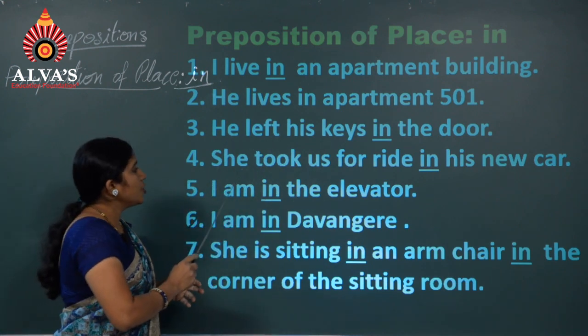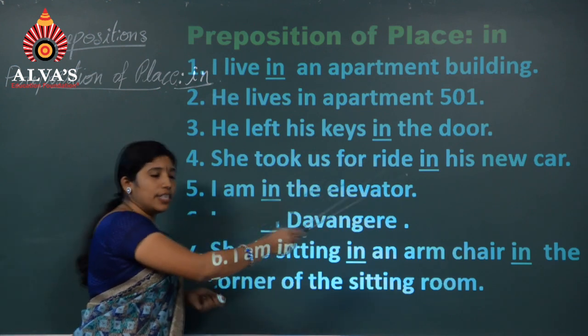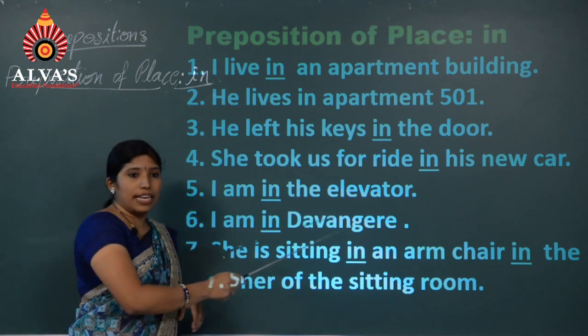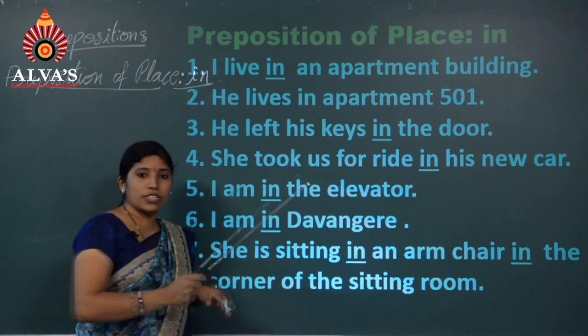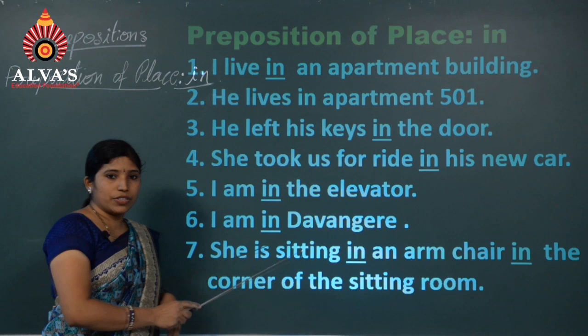Number 4, she took us for a ride in his new car. In his new car, an enclosed space. Number 5, I am in the elevator, or I am in the lift. It is also an enclosed space. I am in Davangere, which refers to the district.